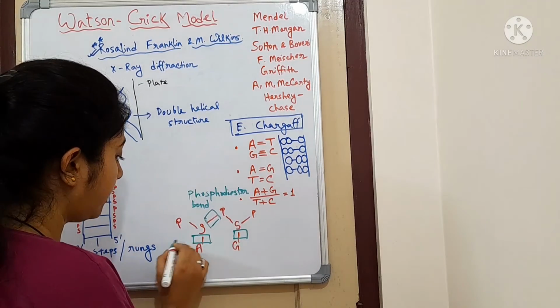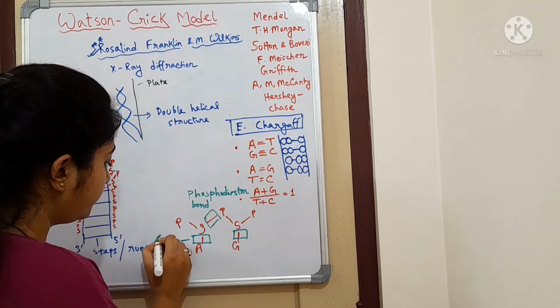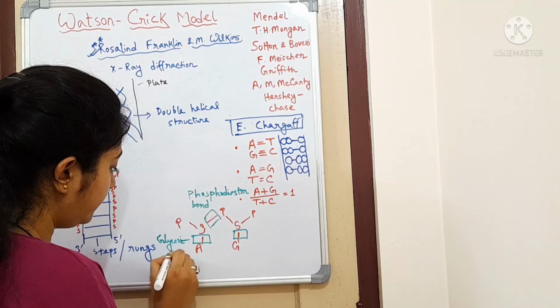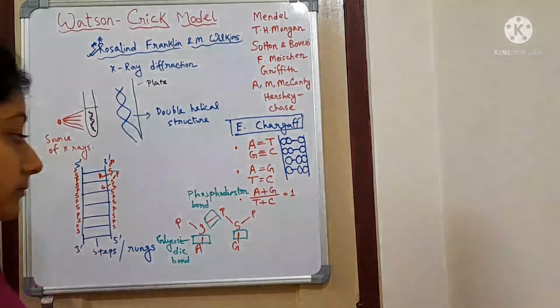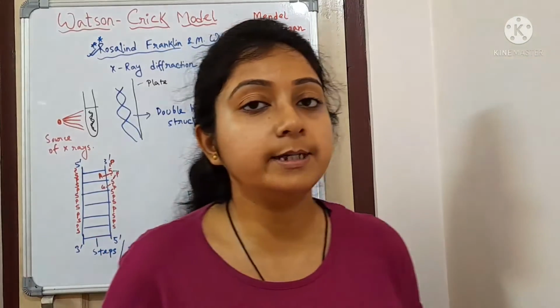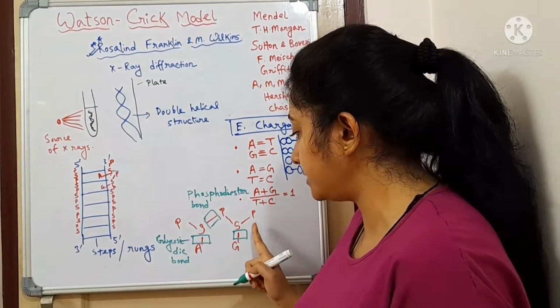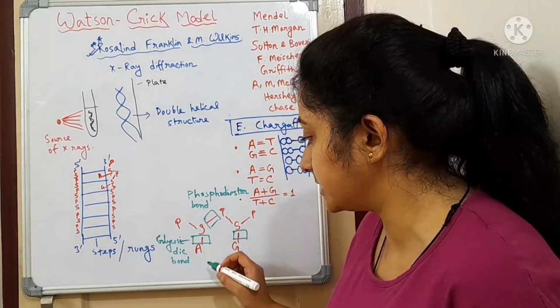So how will it hold it? It is holding it with the help of a glycosidic bond. So the glycosidic bond is present between the sugar and the nitrogenous base.